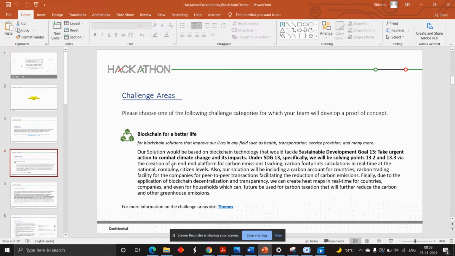Our solution is an end-to-end platform for carbon emissions tracking, with real-time carbon footprint calculation at the national, company and citizen level. Once the footprints are calculated, utilities can also be powered by our platform. Let's see our whole flow chart, and then we will go in depth into every step involved.